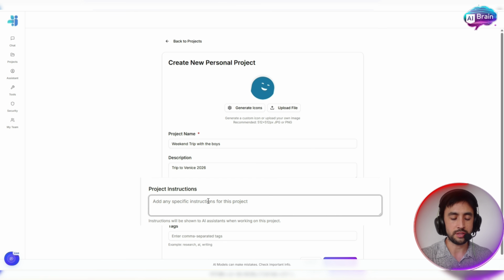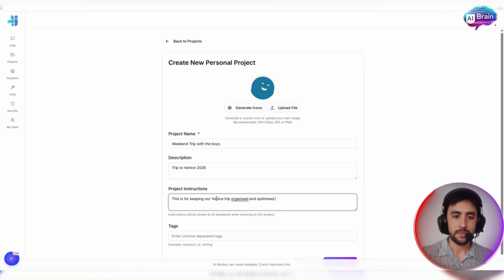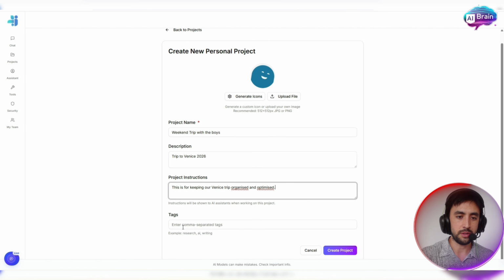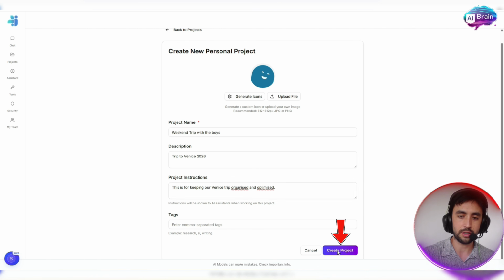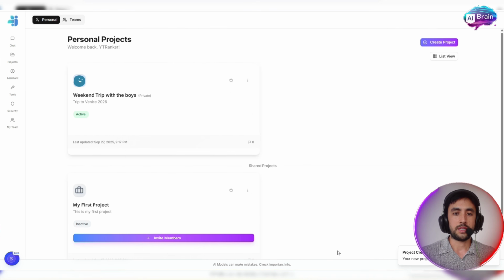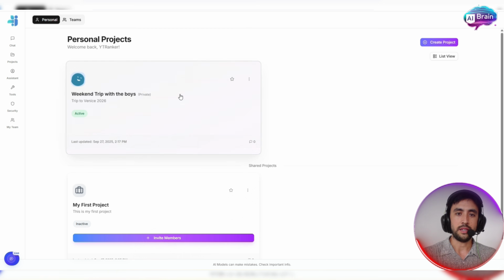Project instructions, okay? This is for keeping our Venice trip organized and optimized. How good's that? Okay. And then tags. All right, if you want to do some tags, you can pop them in too, but let's just go create project. I think that's enough. Okay, and that's active, just like that. Okay, nice and simple. Project has been created successfully.